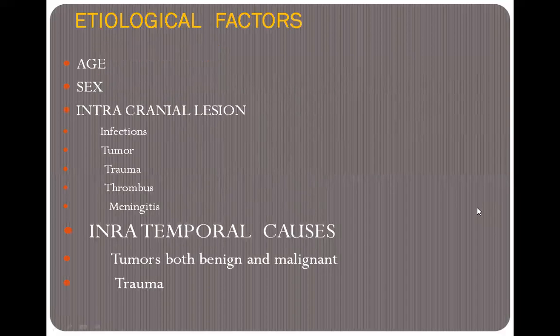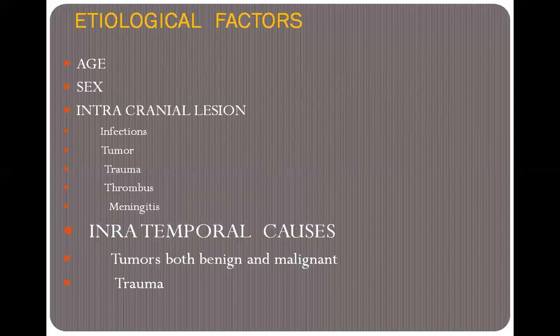Then next, what are the etiological factors? The etiological factors are age, sex, and intracranial lesions. Intracranial lesions: when the person has any infection in the cranial lesion, or any brain tumor or any tumor present in the cranial nerves, or any trauma or thrombus developed in the cranial lesion, which affects the function of the cranial lesion, at that time the patient has the problem of Bell's palsy.